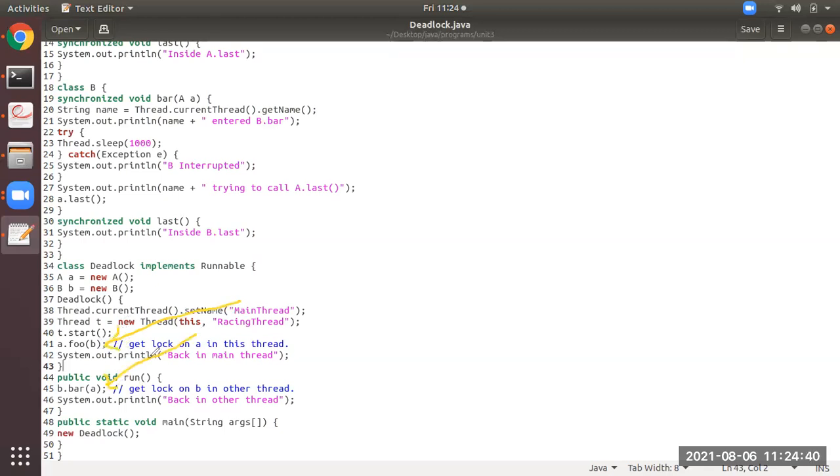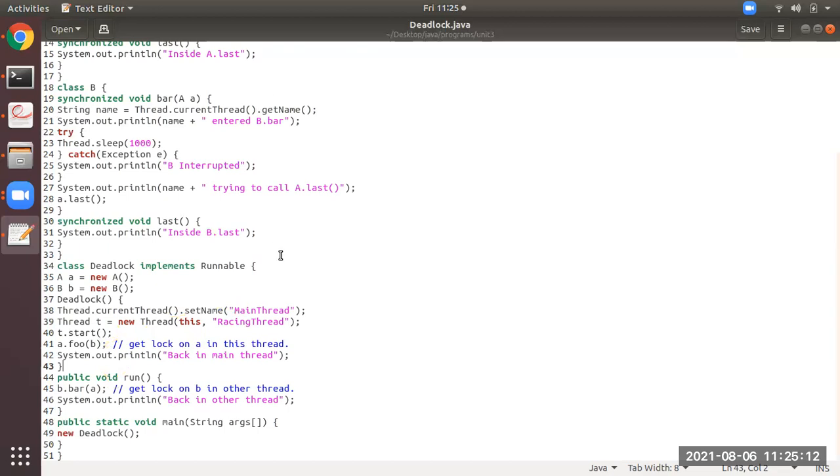So remember here, a.foo(b): see here at the 35th line, small a is an object belonging to class A. So a.foo(b) at the 41st line will move into class A. We will see that. And at the 45th line, b.bar(a): at the 36th line, small b is an object of class B. So from the 45th line, it will move to class B. Now a.foo(b) and b.bar(a).